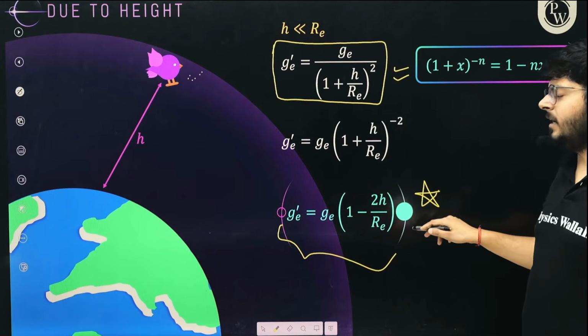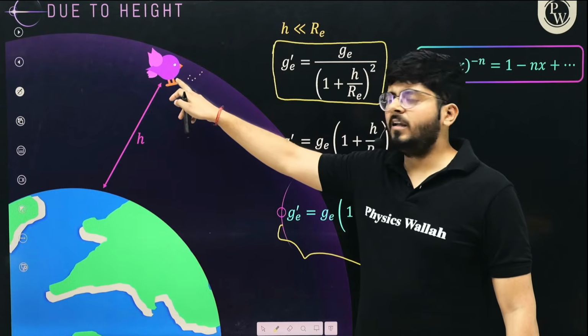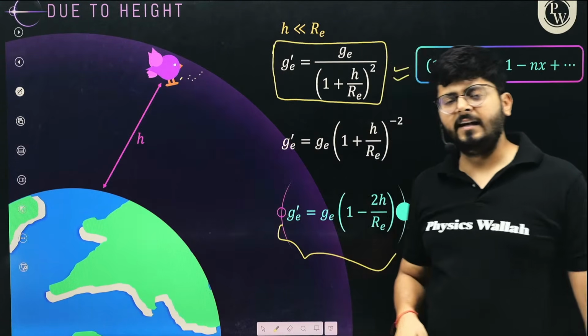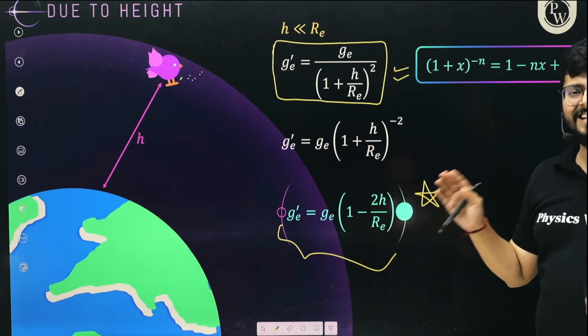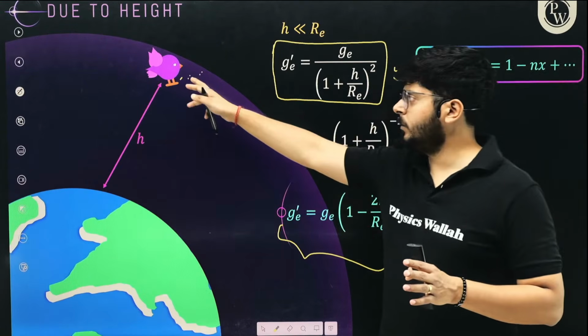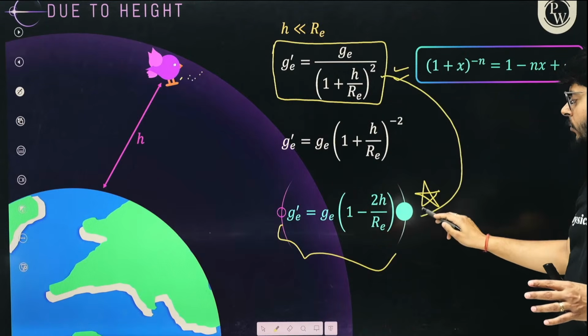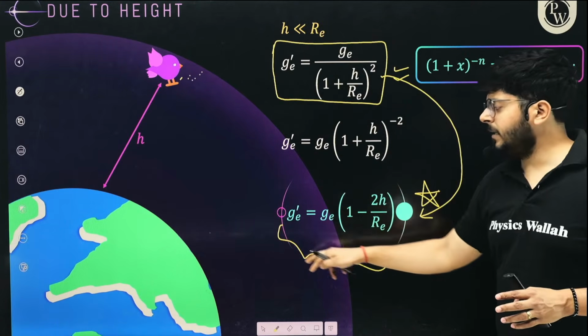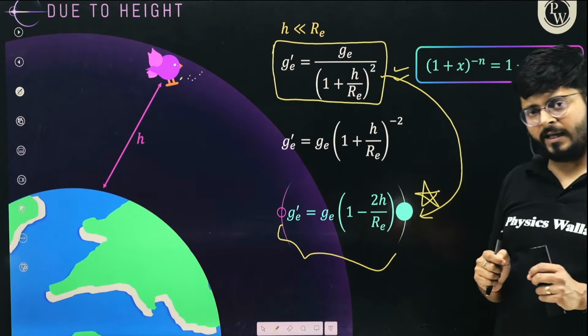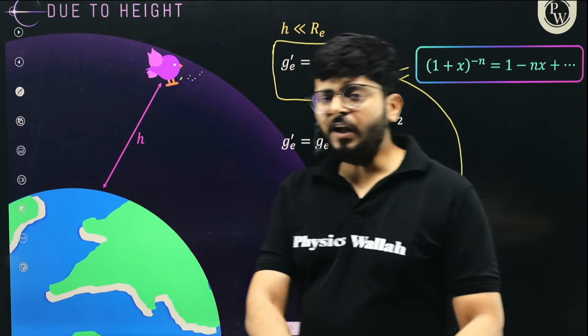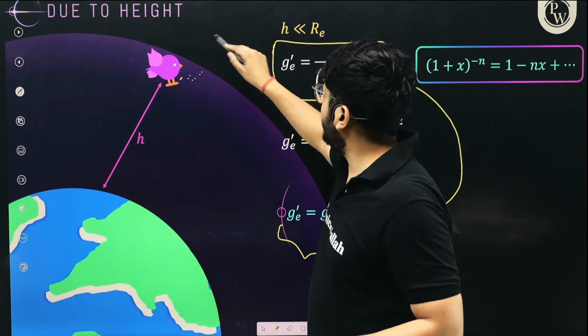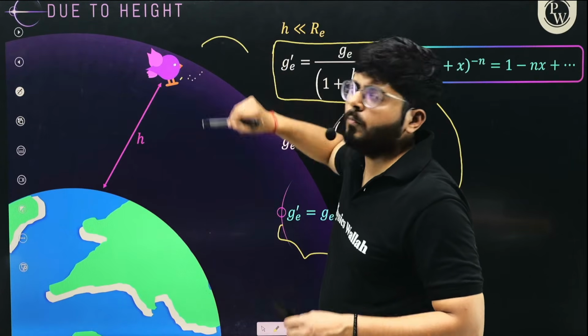Why are these two formulas different when they are telling us the same thing, which is the value of g over here? My dear kids, we have just simplified it into this form, and this is only applicable in a very specific situation. When? If you are moving away from the surface of earth but you are not moving too far.